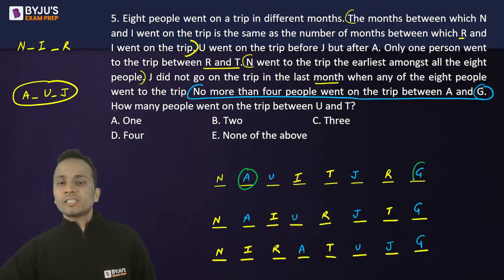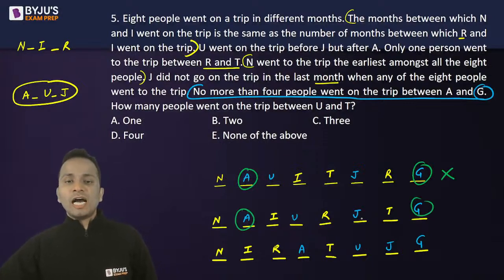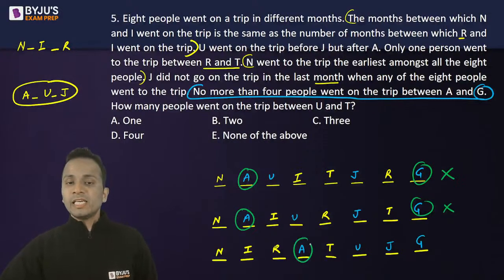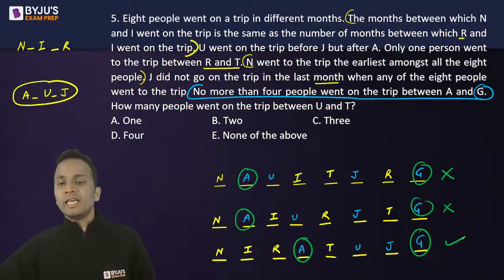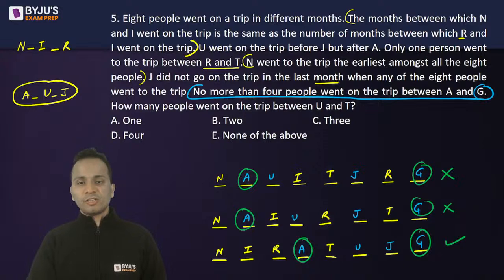In the first case, I have 1, 2, 3, 4, 5. 5 between them, case will be rejected. In the second case, A and G, I have again 5 between them, case is rejected. In the next case, I have 3 between them, the case will be selected. Okay, so this third case will be the correct case.